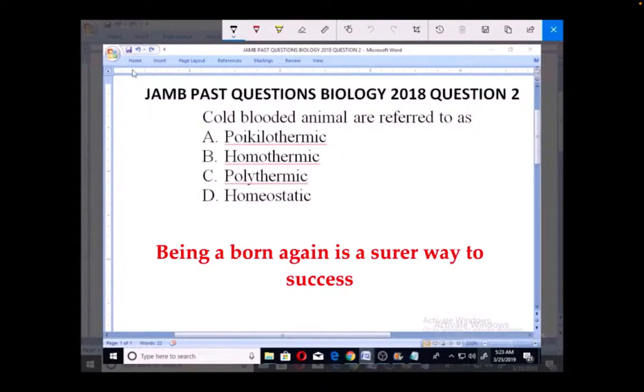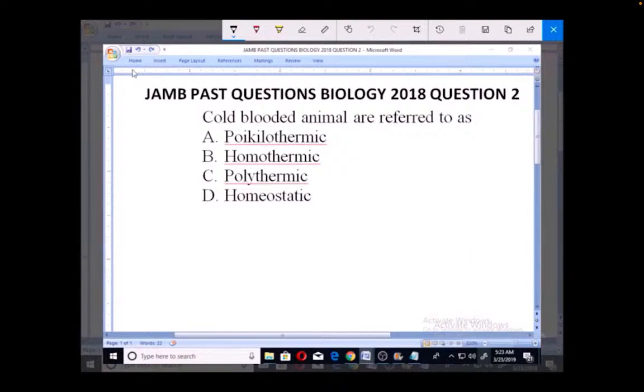Now, for us to be able to appreciate this question very well, we need to define the following terms as stated in the options. So number one, let's look at what the term poikilothermic means.